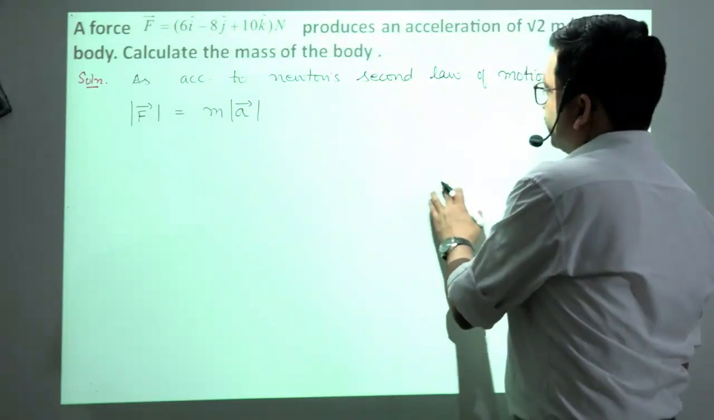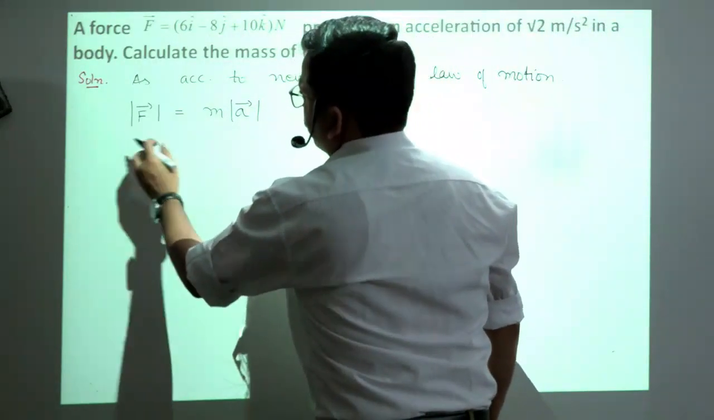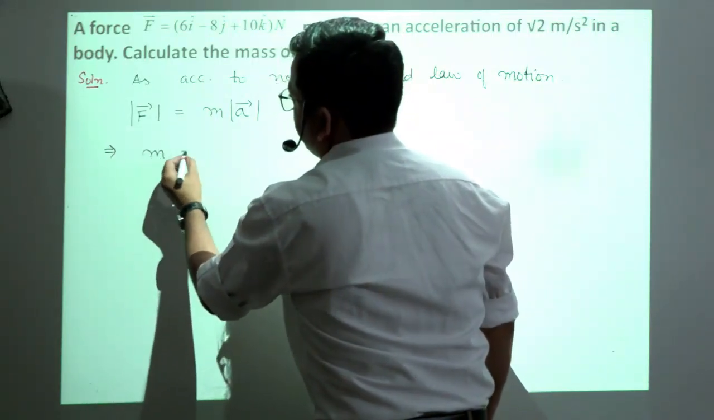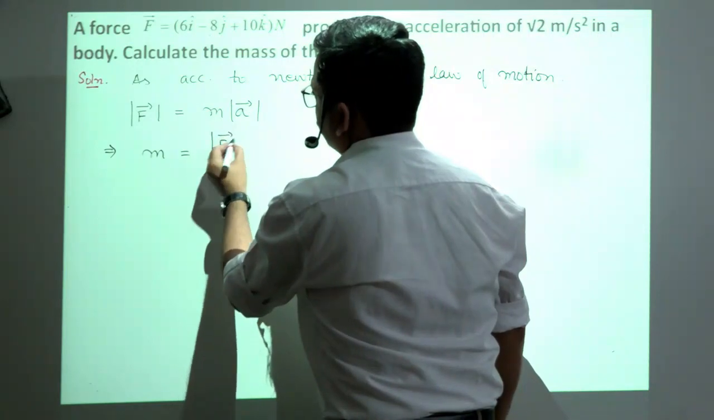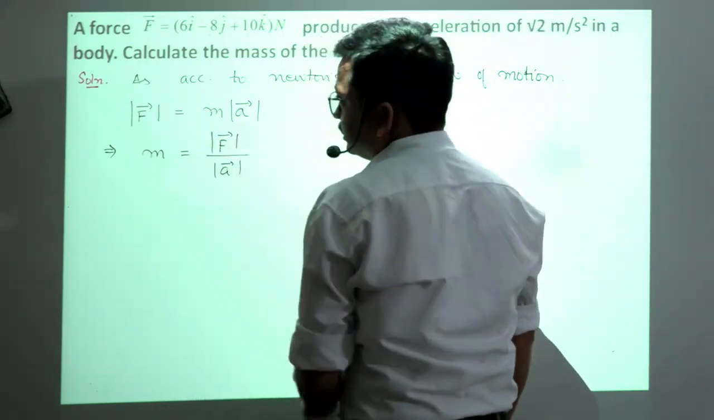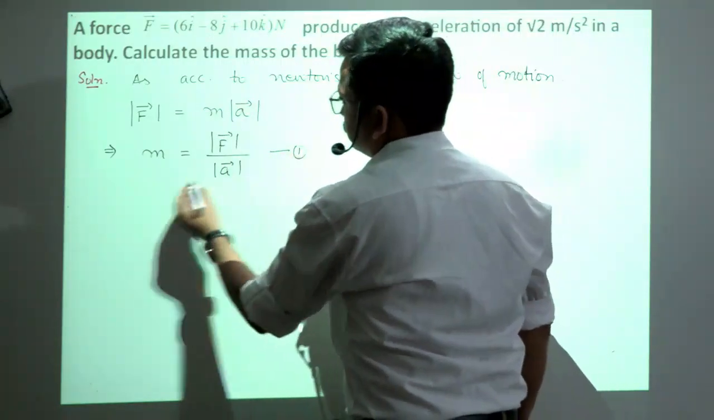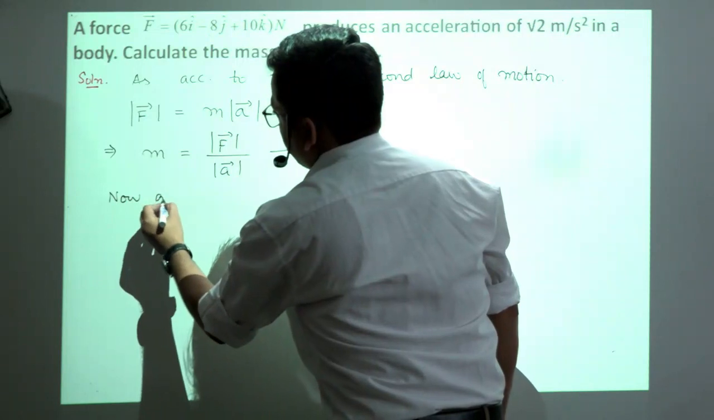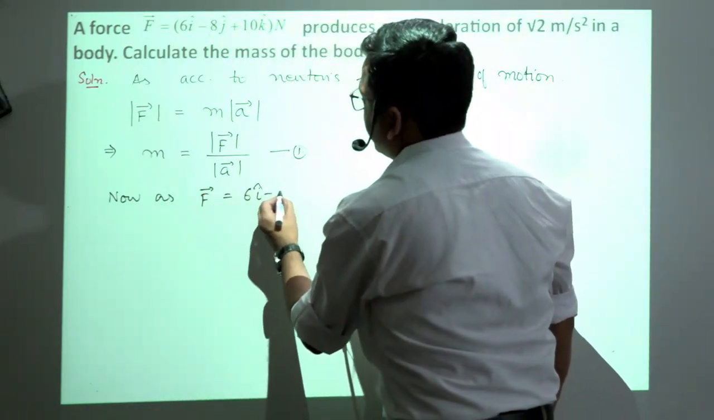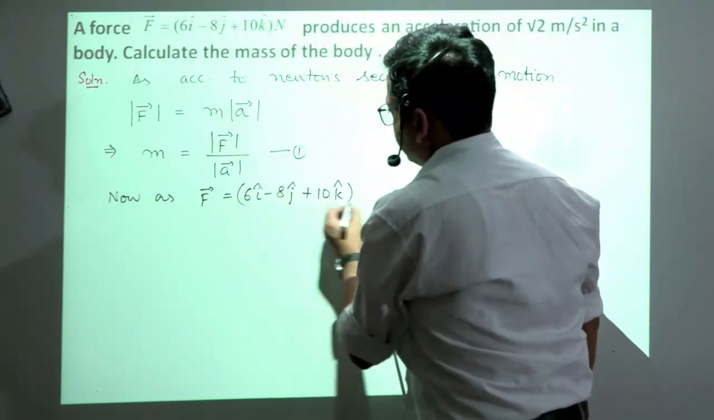Okay, so here in this case we can write that since the magnitude of the force, or we can write it as, which implies m will be equal to magnitude of force divided by magnitude of acceleration. So what about this magnitude of force? Now as vector F is equal to 6 i cap minus 8 j cap plus 10 k cap Newton is there.